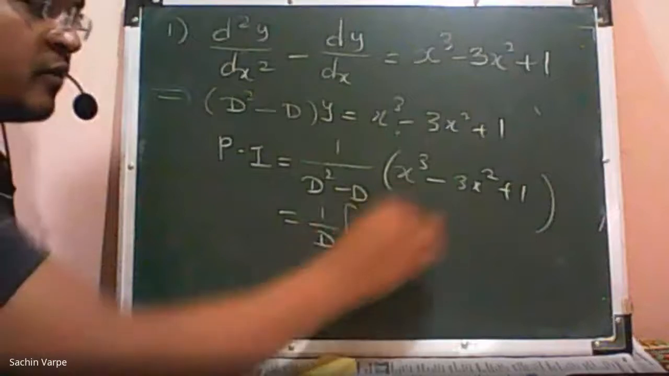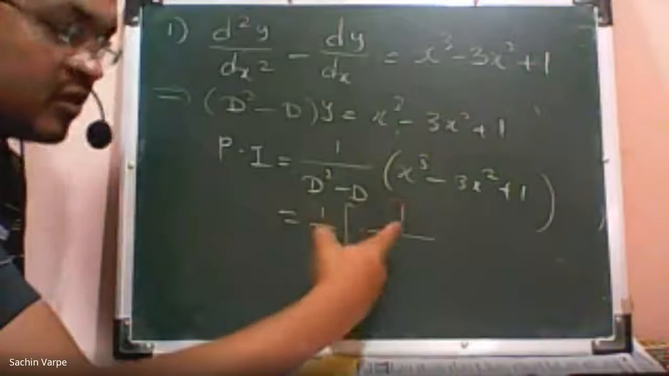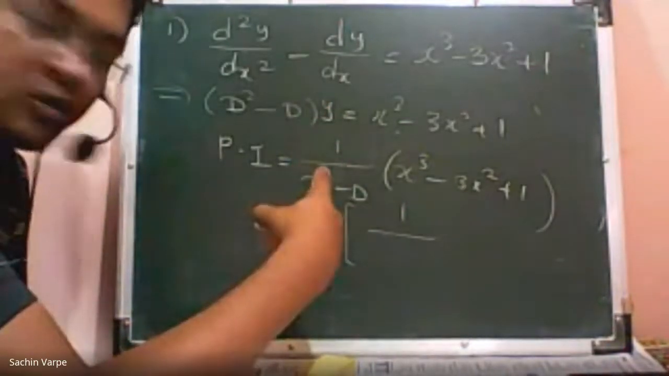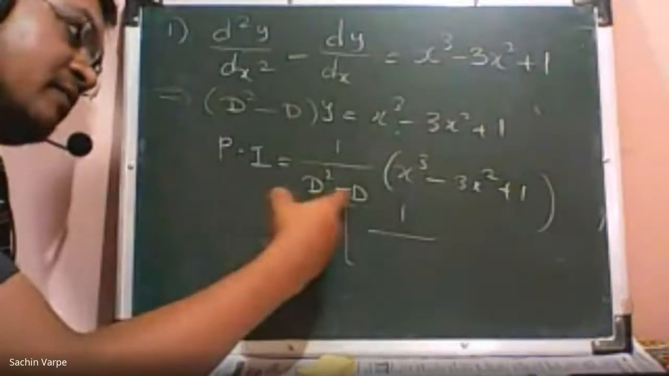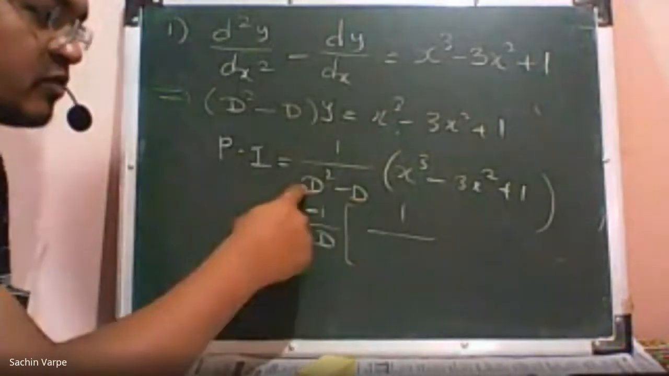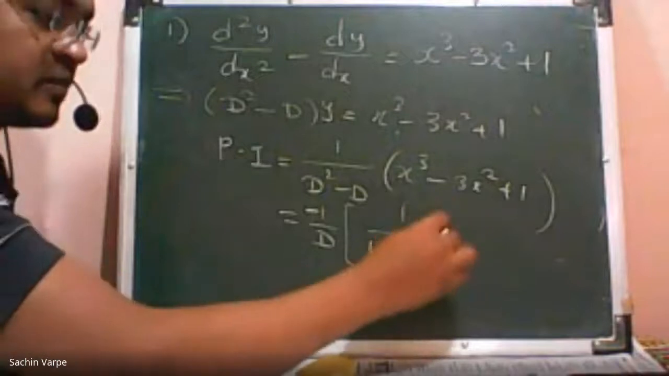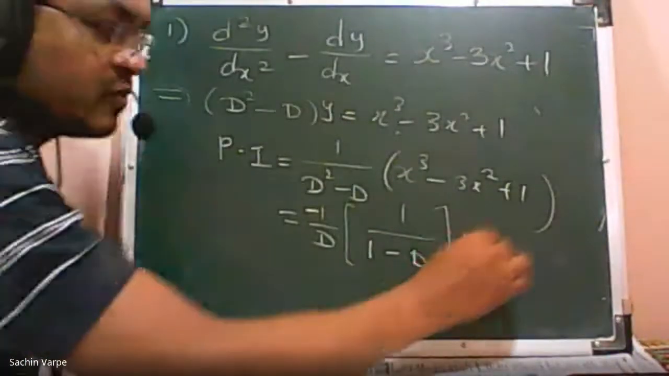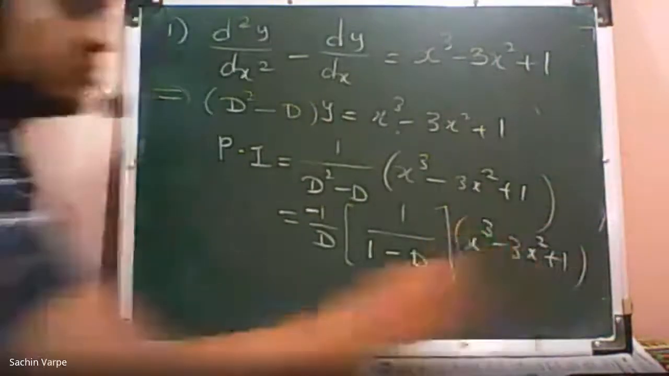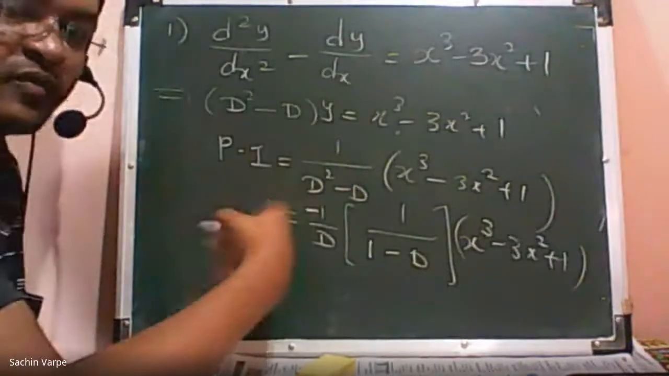So what I'll get? 1 upon 1 or D minus 1, is it? 1 upon D minus 1. But I want it in standard form 1 upon 1 minus p or 1 upon 1 plus p. So what I'll take? I will take minus D common. So minus 1 by D into this will be minus, this will be plus, and this will be minus. So I'll write 1 here, 1 minus D. Please check once. Is it okay? x cube minus 3x square plus 1. Is that correct? I have taken minus D common from the denominator.